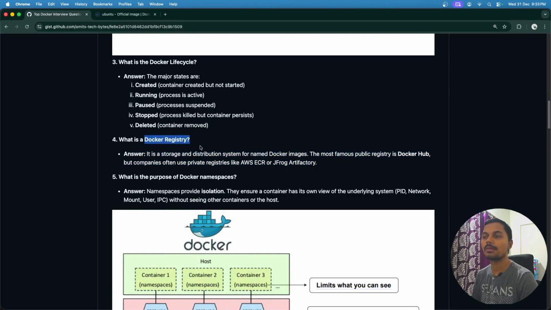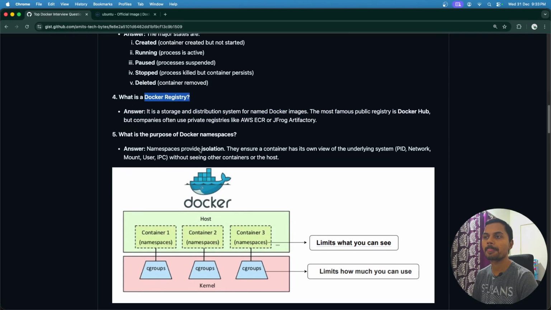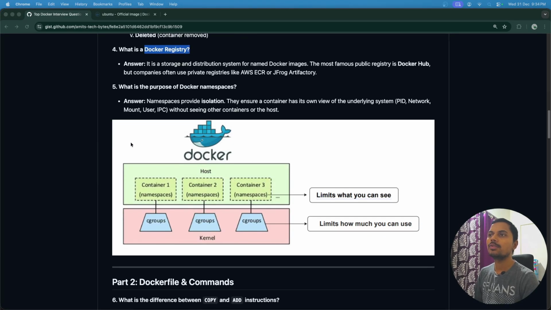This is another important question. So let's move ahead. Another important question is: what is the purpose of Docker namespace? Namespaces provide isolation. They ensure a container has its own view of the underlying system, like PID, network, volume, user, or IPC, without seeing other containers or the host.